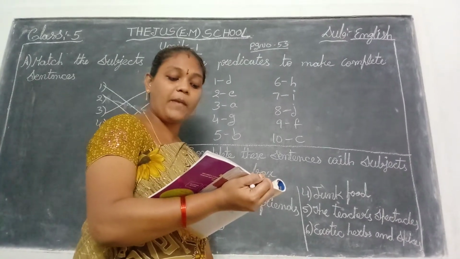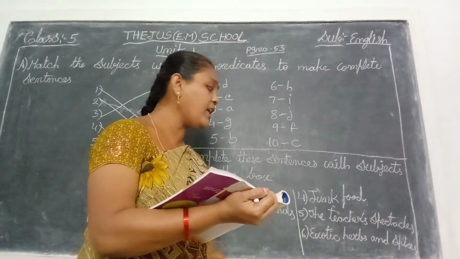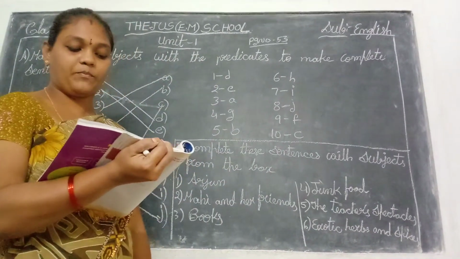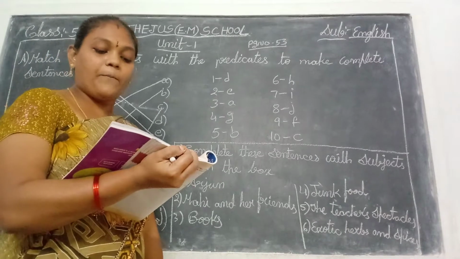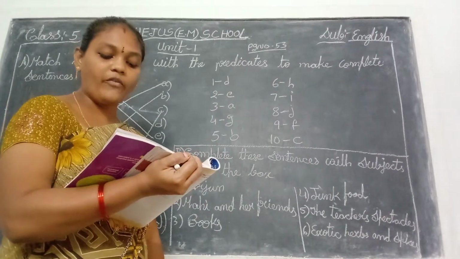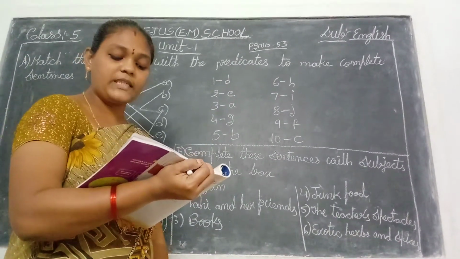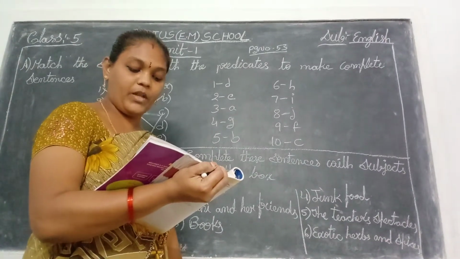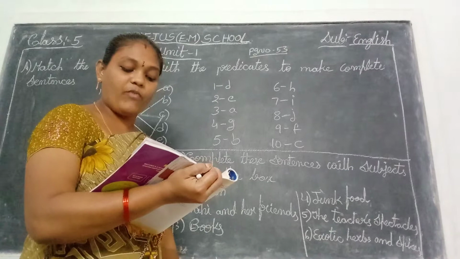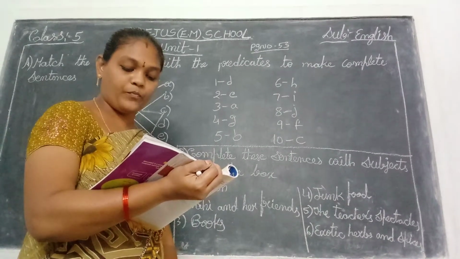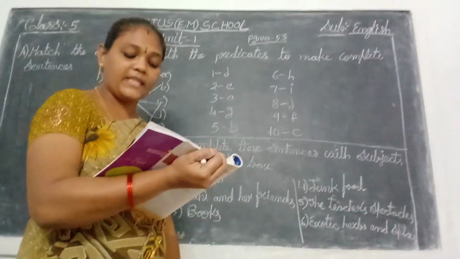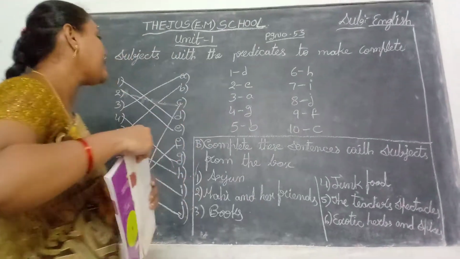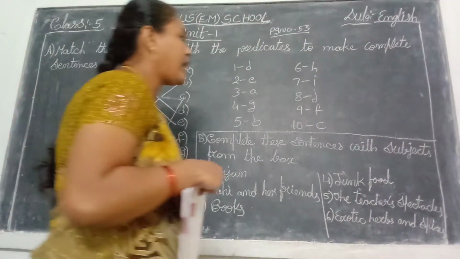Exotic herbs and spices. So first one is Arjun was stung by a wasp. Next one, Mahi and her friends have gone for a movie. Books teach us many things. Junk food is bad for your health. The teacher's spectacles were left behind in the classroom. Exotic herbs and spices are used in this salad dressing. So take your pencils and complete this A and B Romans, children. Okay, with your pencils.